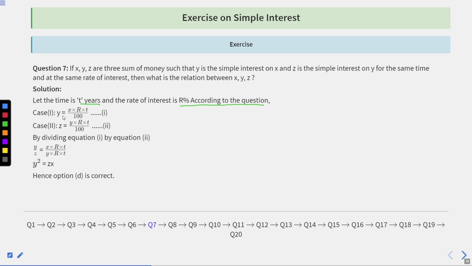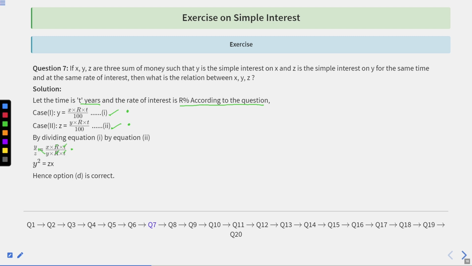So case 1, Y is equal to X into R into T upon 100. And case 2, Z is equal to Y into R into T upon 100. So these are the two equations here. Now dividing equation 1 by equation 2, we get Y upon Z equal to X into R into T upon Y into R into T. So T gets cancelled, R and R get cancelled.